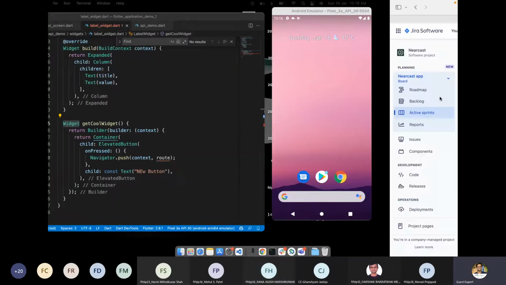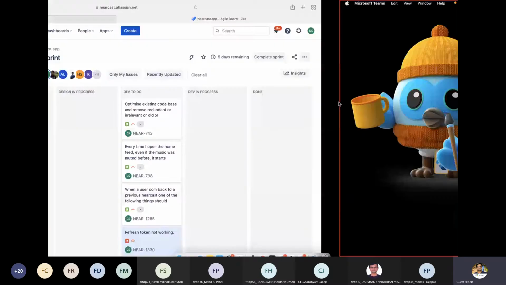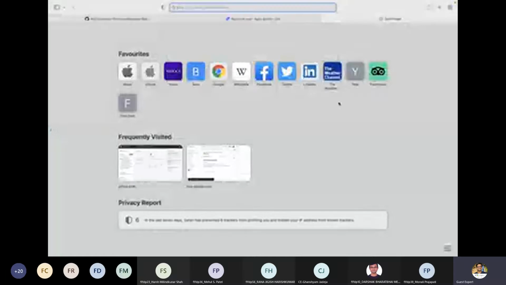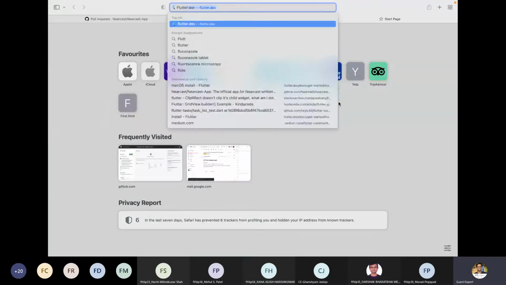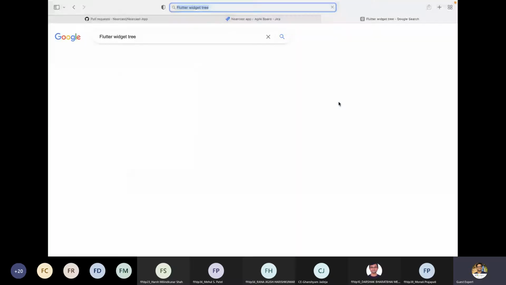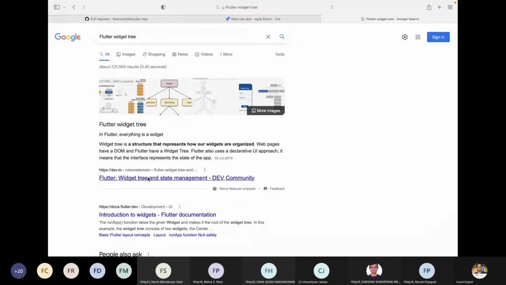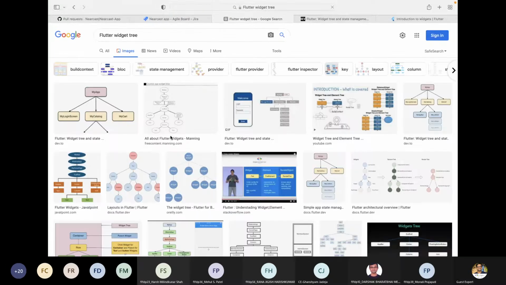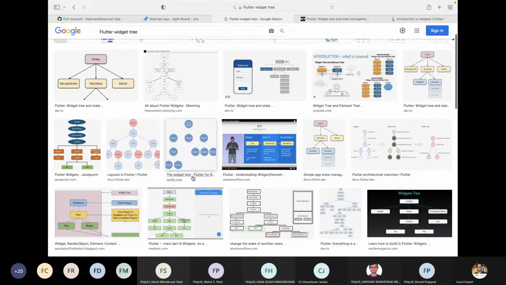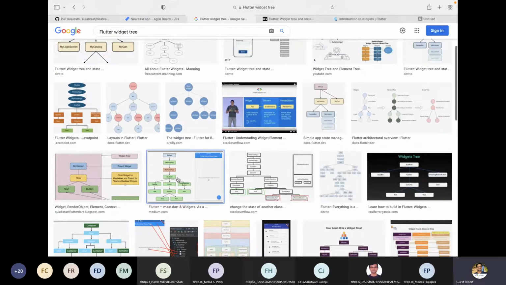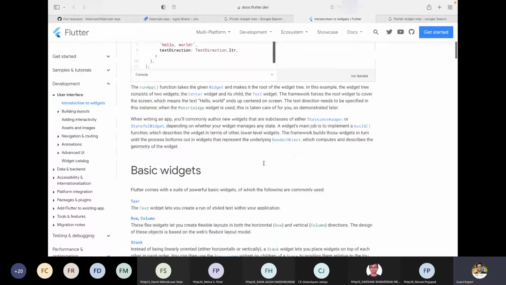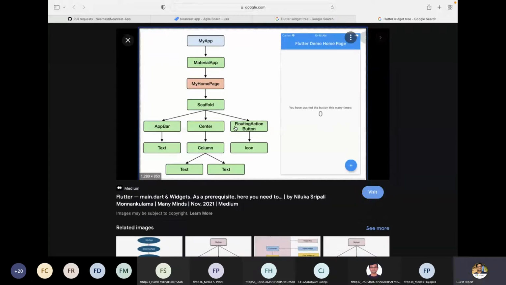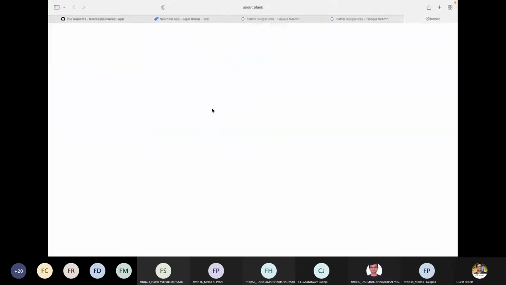Yes, perfect. So, let me give you an example of what exactly the widget tree is. Flutter widget tree. Okay, I guess this will be easier. Is the image visible? Yes, sir. Perfect.